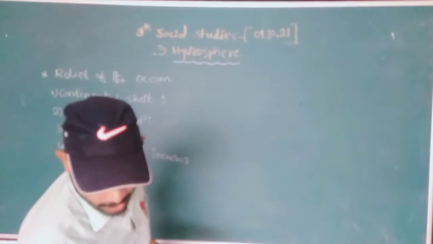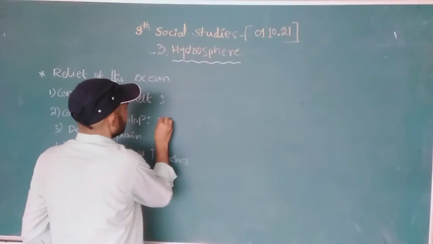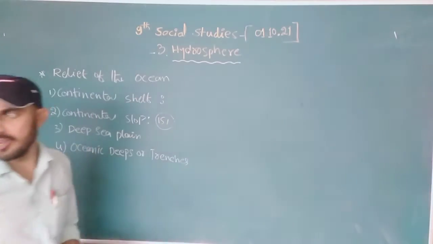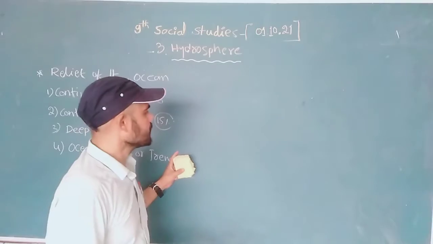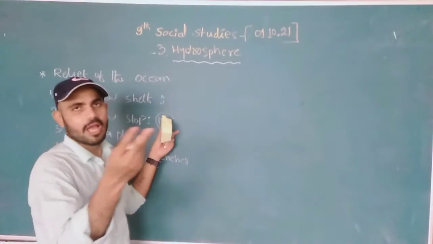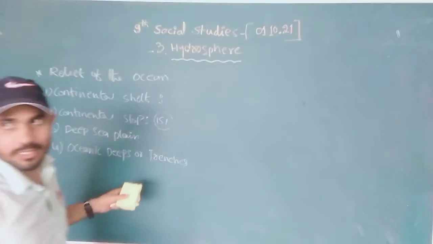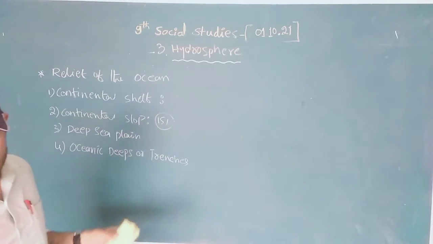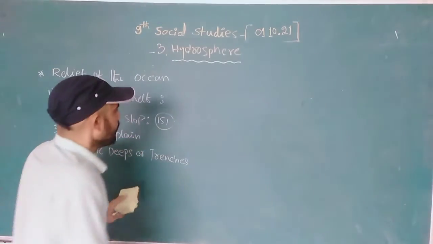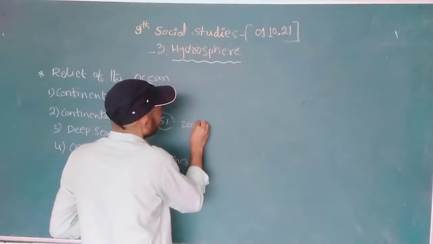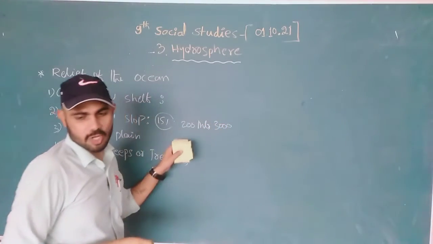The continental slope occupies almost 15% of all the oceans. We have 15% of the oceans as continental slope. It goes from 200 meters to 3000 meters.